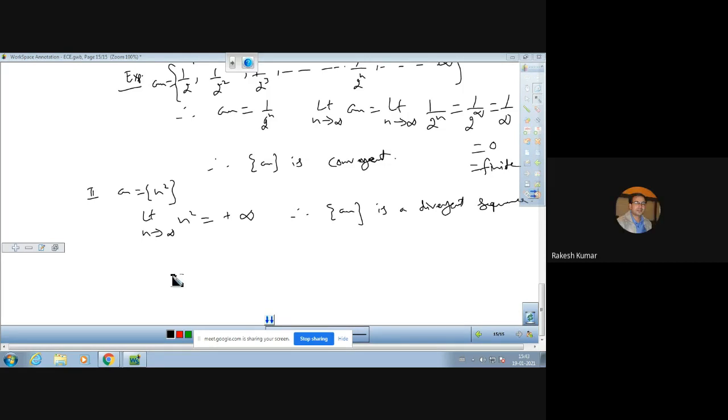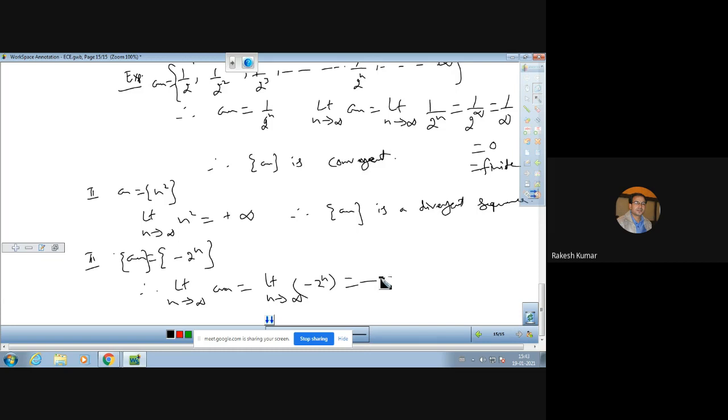So we have another example in which we will have minus infinity. Suppose the sequence an is minus 2 raised to power n. Therefore, the limit as n approaches infinity of an will come out to be the limit as n approaches infinity of minus 2 raised to power n.